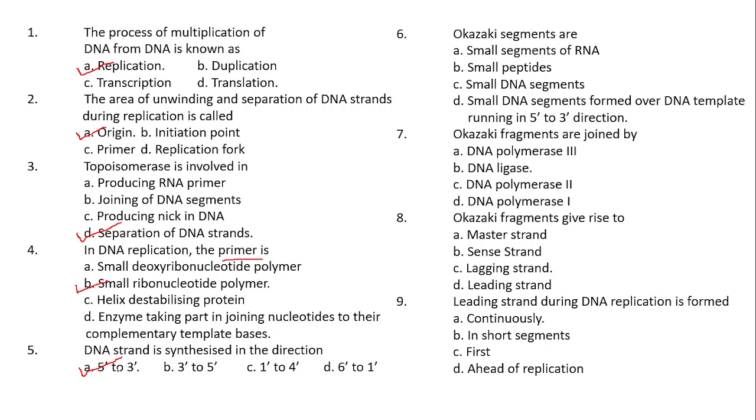Next, if the question is asked in another way, that is, the DNA synthesis takes place in the direction of the template, if they ask about the template's direction, then you have to write 3 dash to 5 dash. If they ask directly without any mention of template, then you can directly go for 5 dash to 3 dash, because formation of a new strand of DNA will always take place from 5 dash to 3 dash direction.